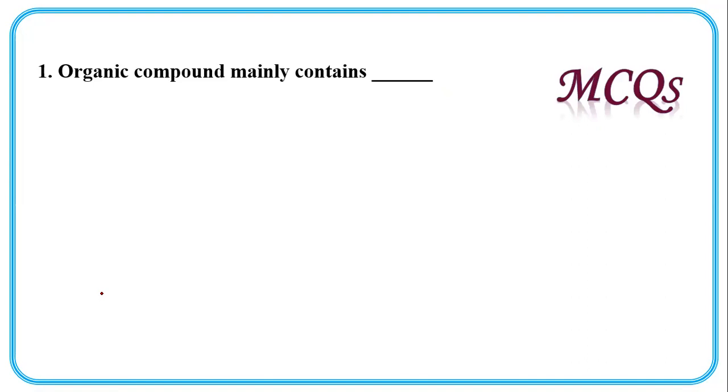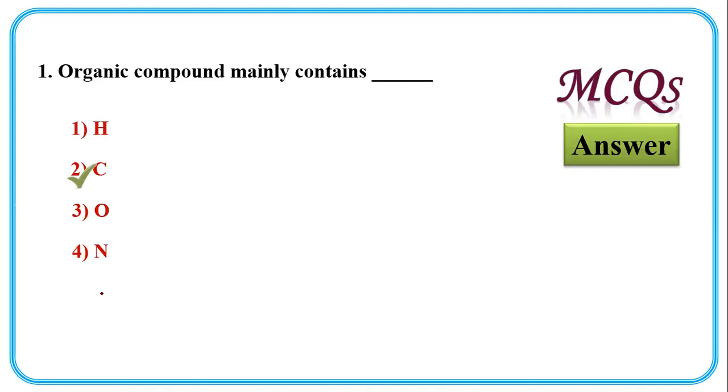Organic compound, these are MCQs. Organic compound contains hydrogen, carbon, oxygen, nitrogen. The correct answer is carbon. Organic compounds mainly contain carbon.